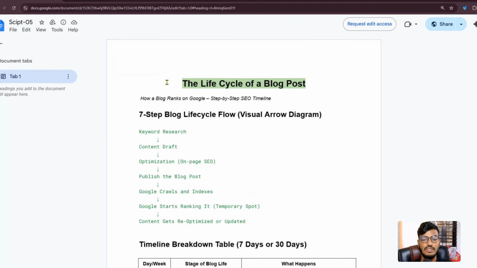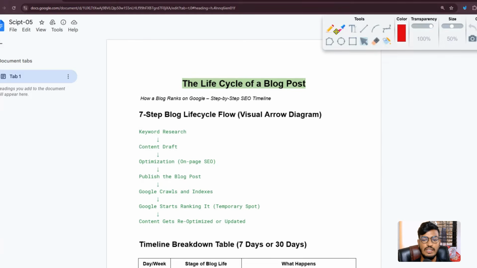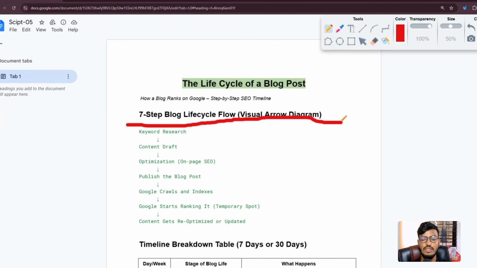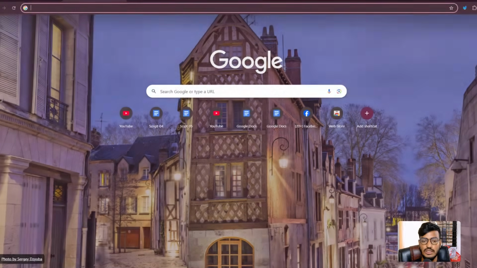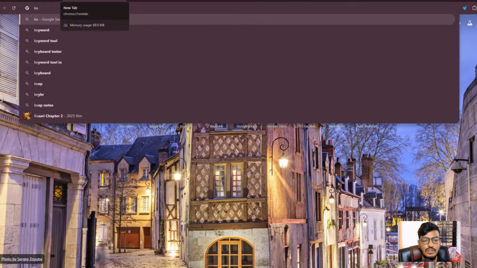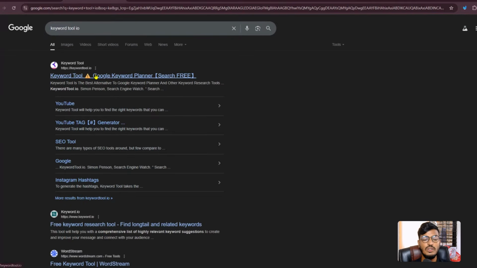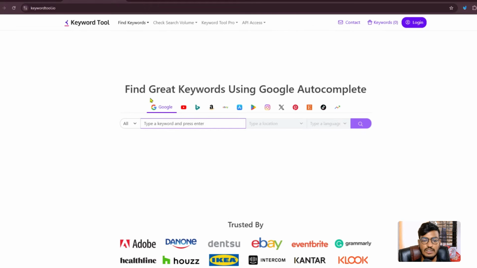Here you can see the life cycle of a blog post. So you can see here is the 7-step blog cycle flow visual arrow diagram. So the first step is keyword research. When you start a blog post, your first goal will be to research keywords for your title. For keyword research, you can use some tools like Keyword Tool IO. You can see Keyword Tool IO. This tool is very helpful for every blog creator. Just add your seed keyword here and then search for your information.